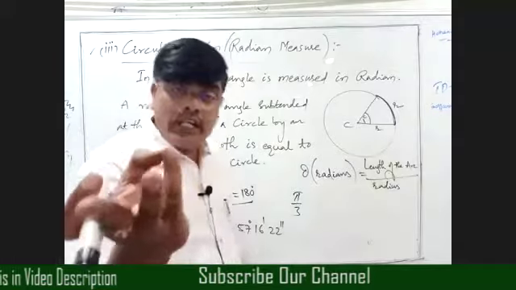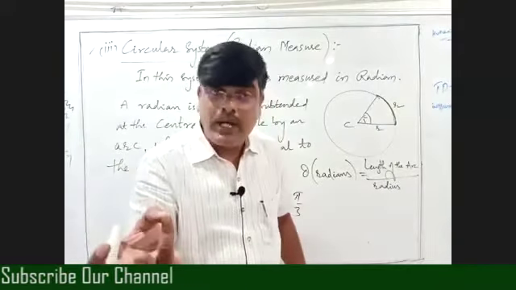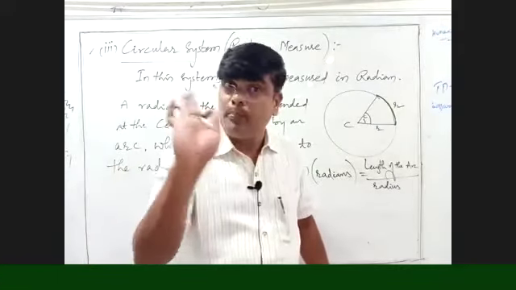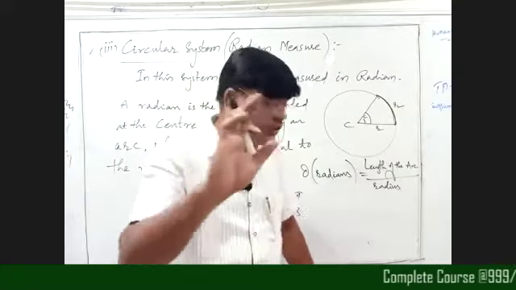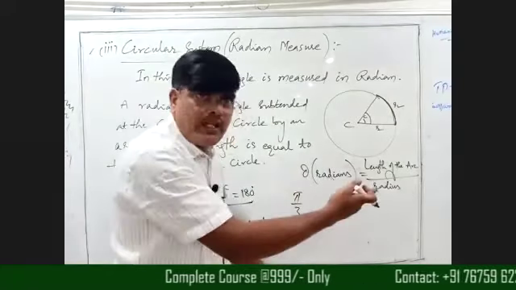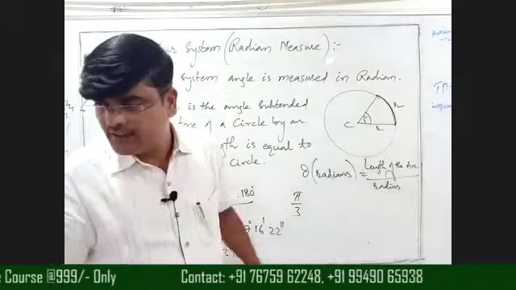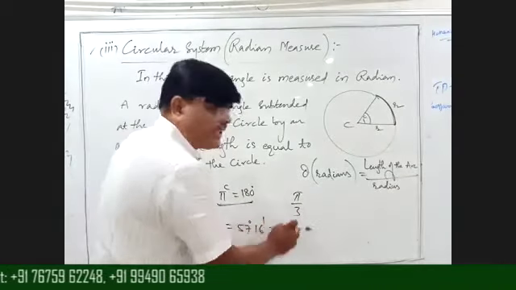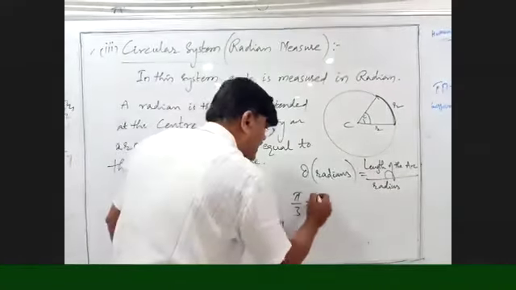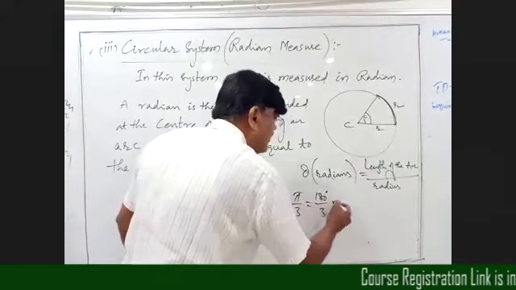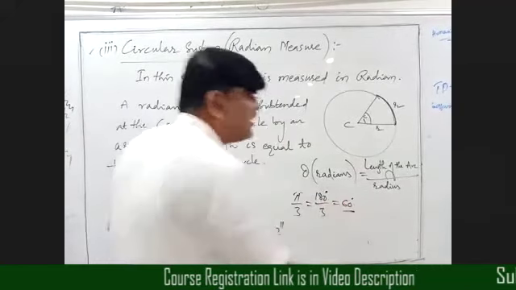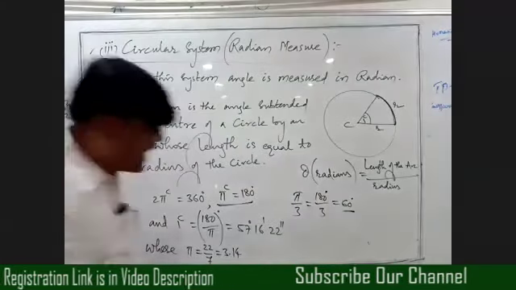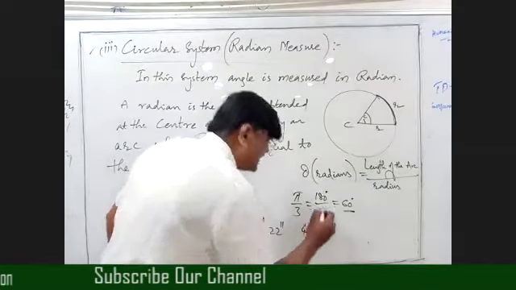That is why the degree system, that is the hexagesimal system, and the radian system, these two are important. Now, pi by 3 means we take pi equals 180 degrees. 180 by 3 means what are we getting? 60 degrees.